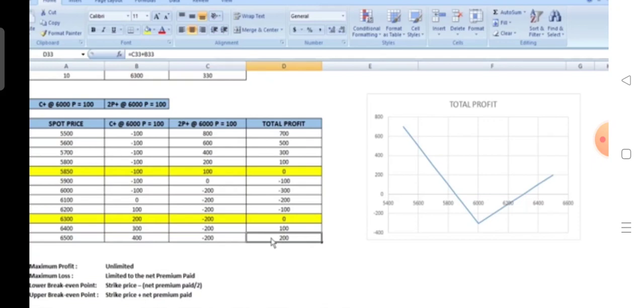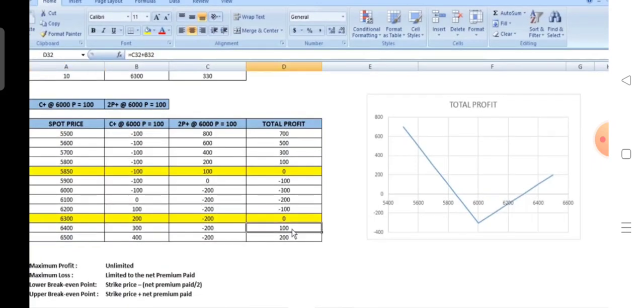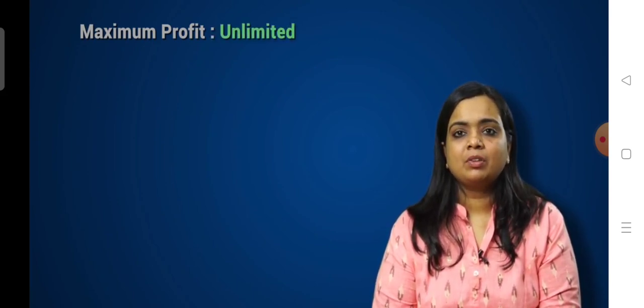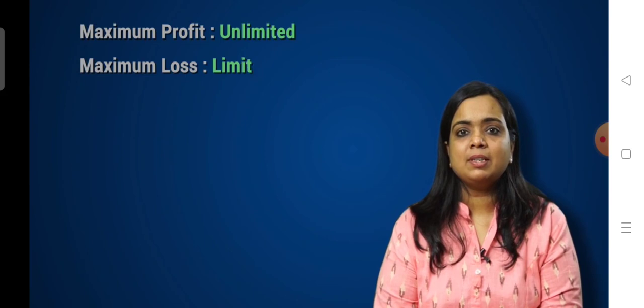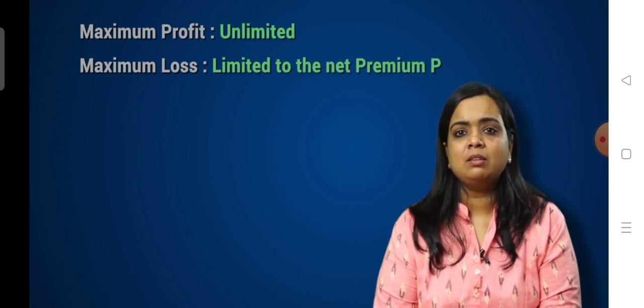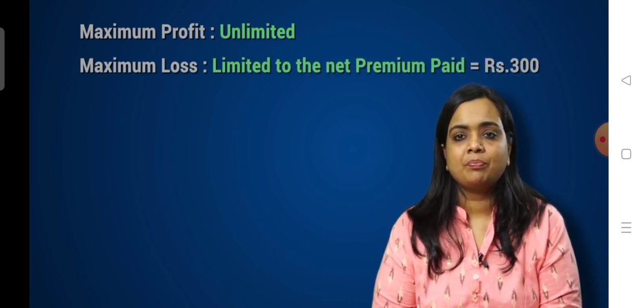So we can clearly see that if the prices fall considerably, we start earning profit. And if the prices rise above a certain level, above our higher break-even point, we start earning profit. So the maximum profit from this strategy, as we can see in our example, is unlimited. The loss is limited to the net premium paid, which is 300 rupees.